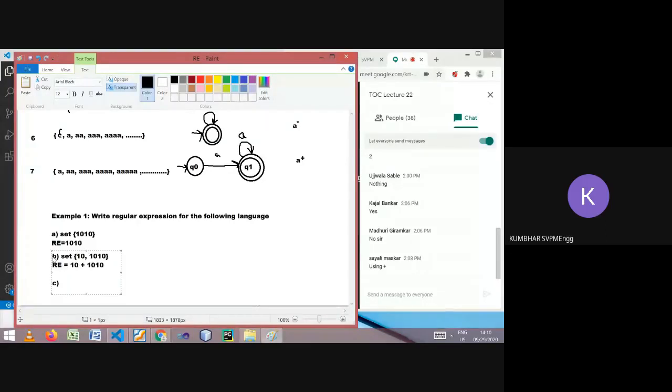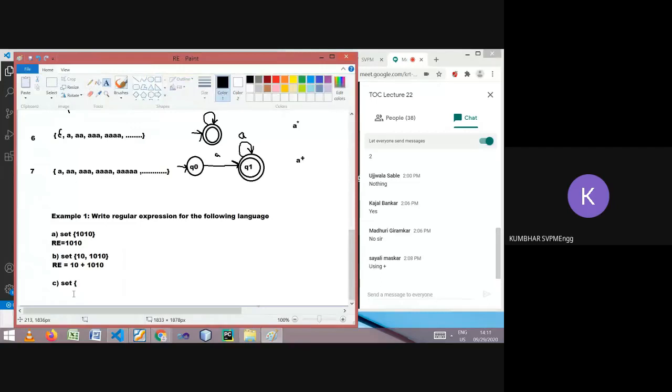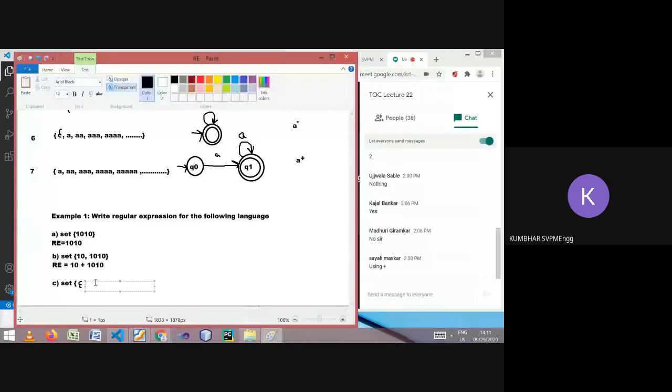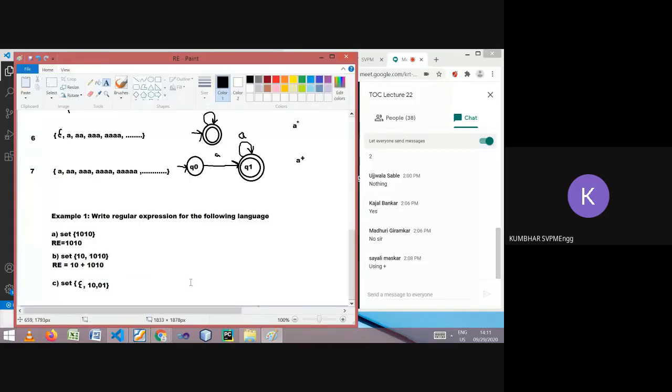Let's go for another example. If the given set contains epsilon, comma 10, comma 01, then what will be the regular expression for it? It is epsilon comma 10 comma 01. Yes, so what will be the regular expression?